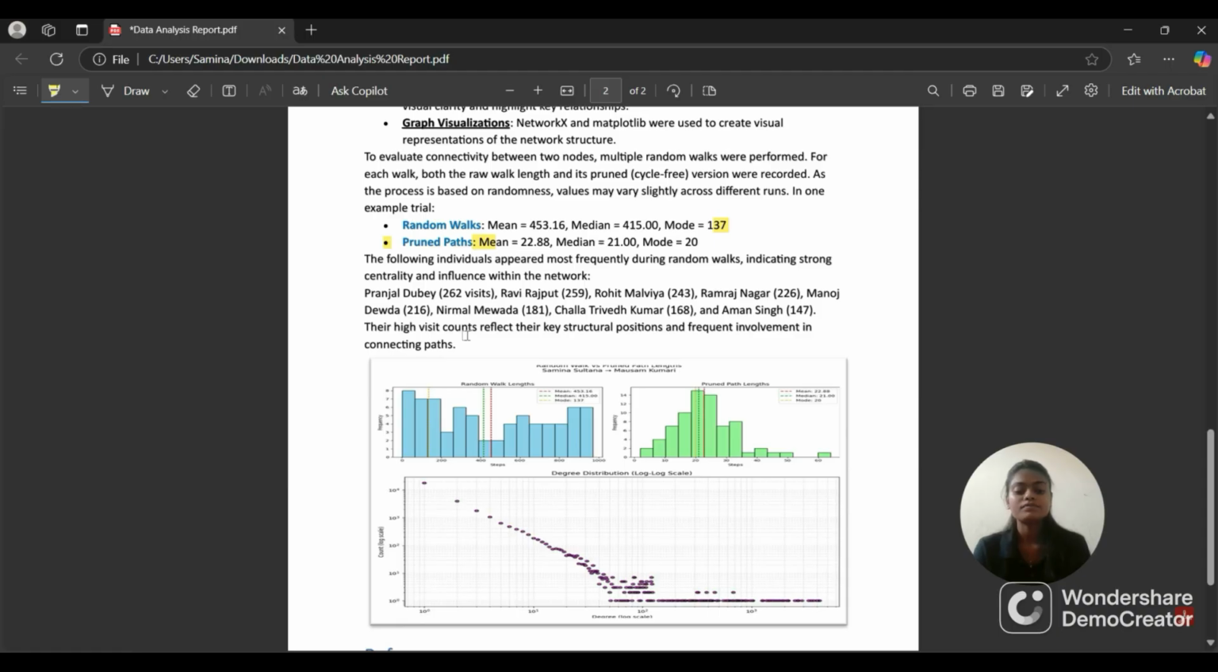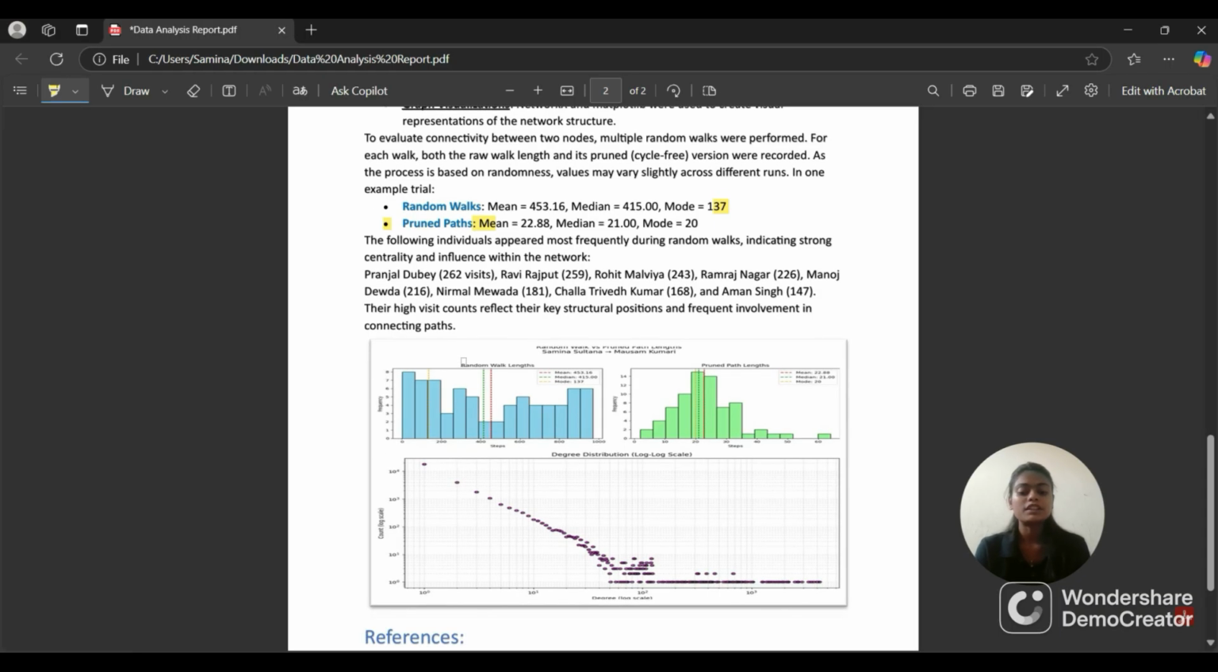For example, Rohit Malvar, Ravi Rajput, Manoj Devla emerged as central hubs. They had the highest number of direct connections and showed up frequently in connection paths between other students. In other words, they are like the influencers of this network.